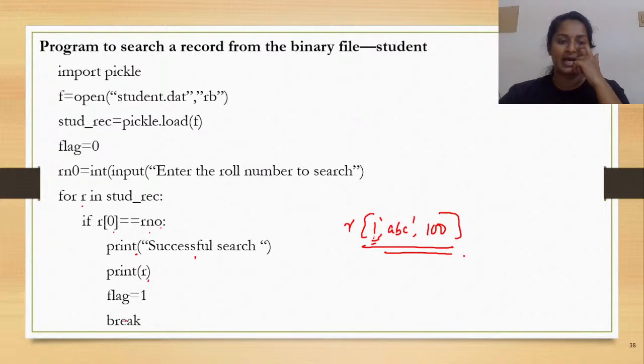Now, after that, I can break. Okay. Now, see here, in this program, I have not explained the concept of flag here. Now, leaving that aside, in this entire program, we have a print message only for the condition if you find a matching roll number.